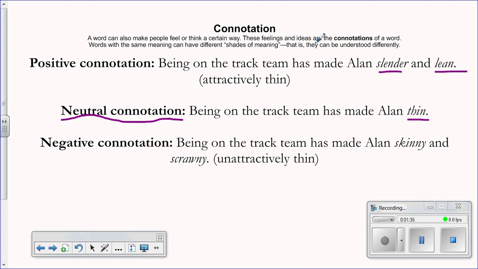You can also make it negative by saying that being on the track team has made Alan skinny and scrawny, because those imply that he's unattractively thin. So although all of these words mean the same thing, thin, we associate different things with each word.